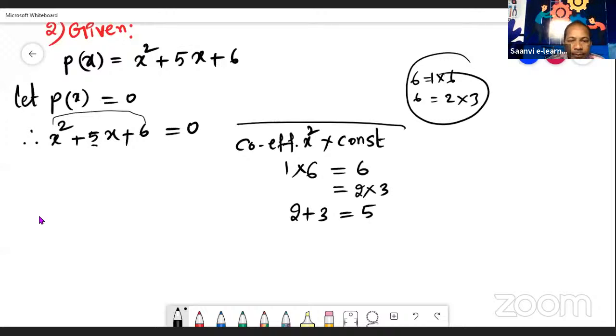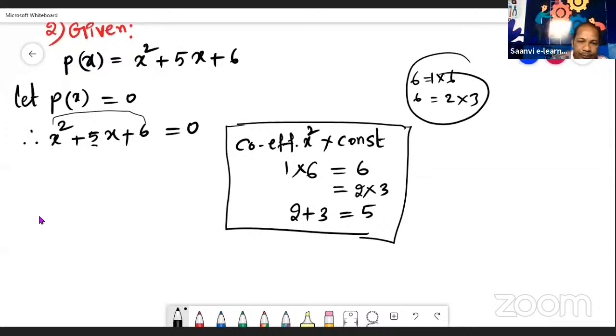Now the suitable factors are 2 and 3. So this 5 we write as 2 plus 3. Using these factors 2 and 3, we are now splitting this middle term. When we split the middle term, x squared plus 5x we write as x squared plus 2x plus 3x.